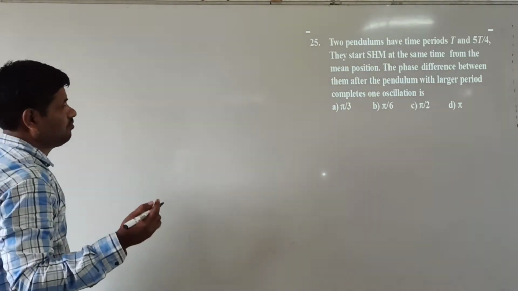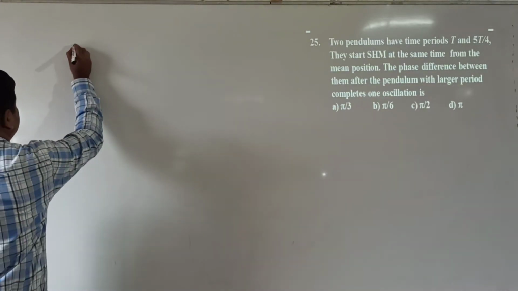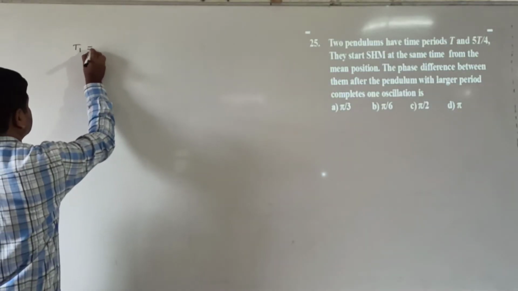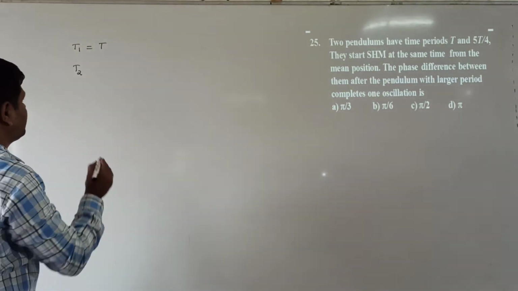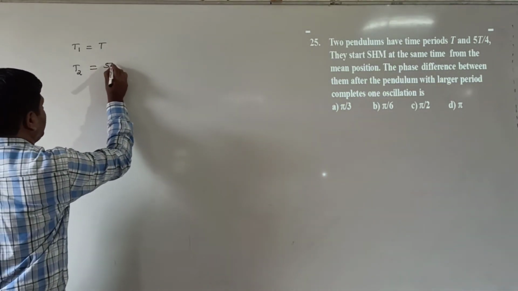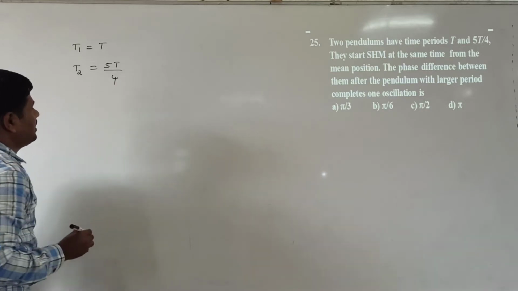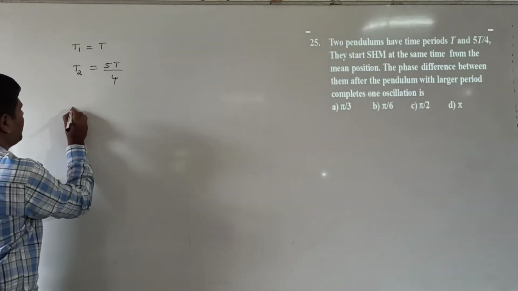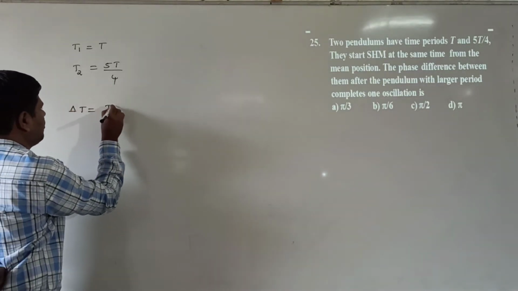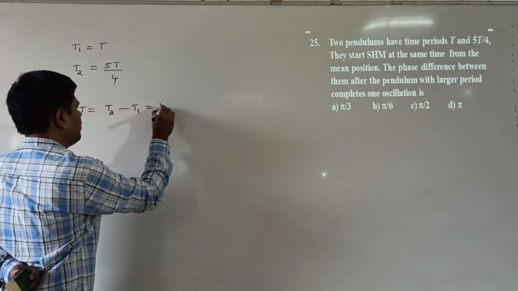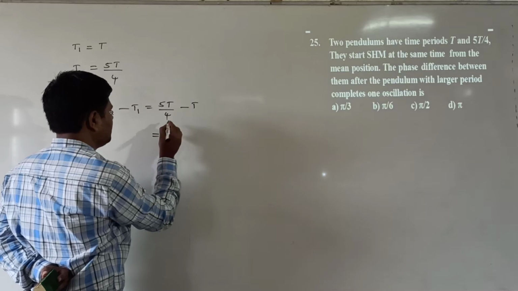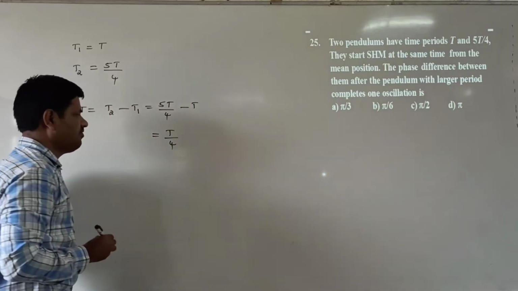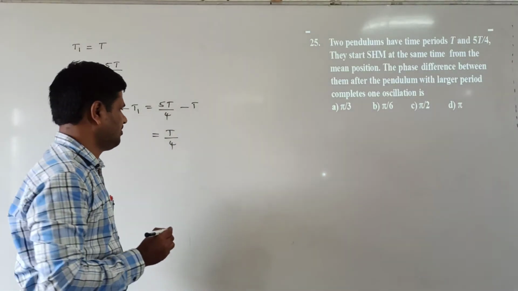Simply, we can do it in a simple way. First pendulum time period T1 is equal to T. Second pendulum time period T2 is equal to 5T/4. The time difference I am finding here: delta T is equal to T2 minus T1, 5T/4 minus T, which is T/4. Time difference is T/4, so what is the phase difference?